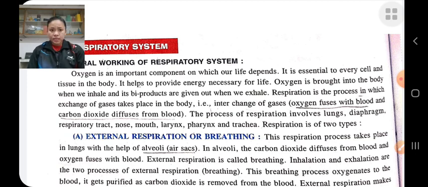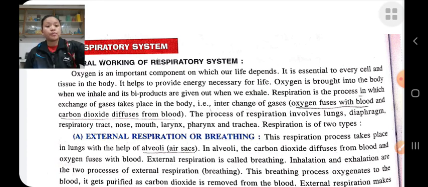Oxygen is brought into the body when we inhale, and its byproduct, carbon dioxide, is released when we exhale. It is a process of exchange of gas, that is, oxygen is diffused into the blood and carbon dioxide is diffused out of the blood.